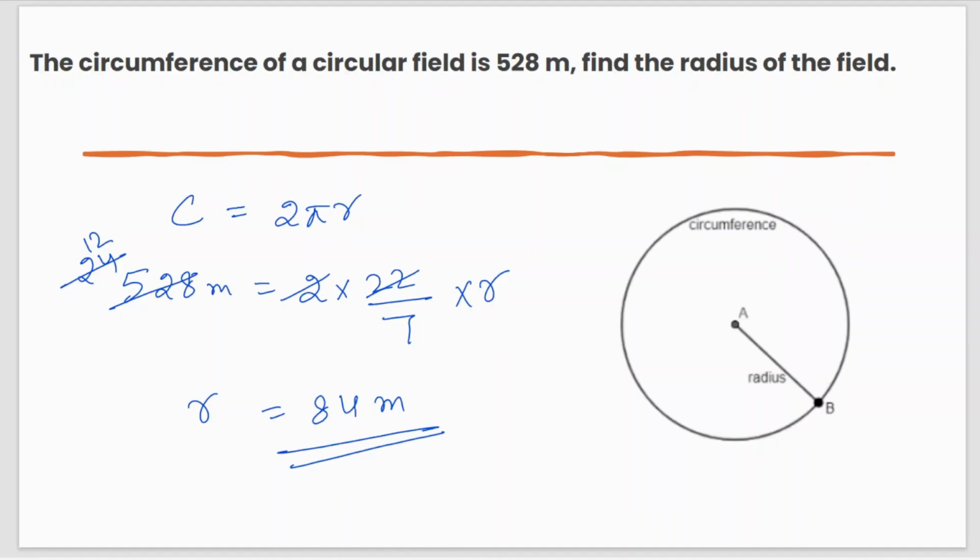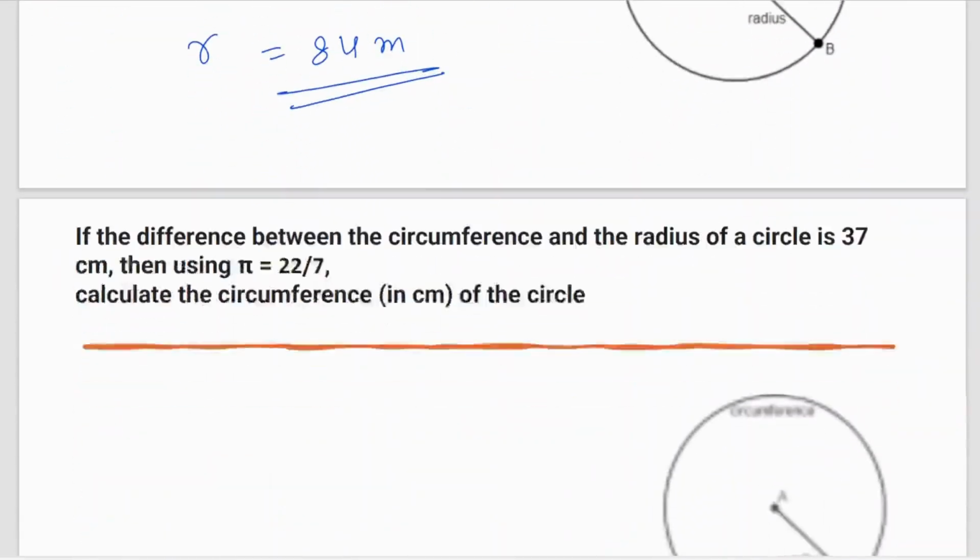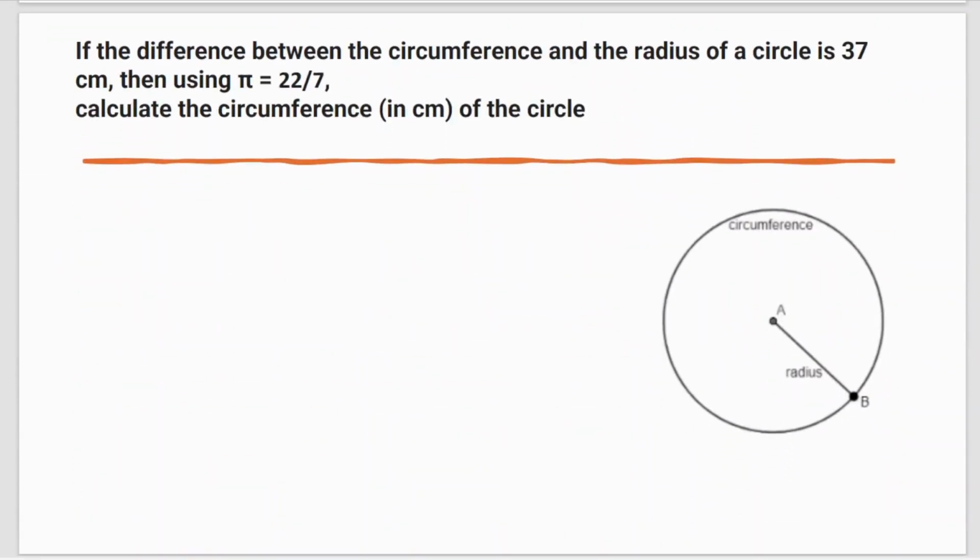Okay, next question. If the difference between the circumference and the radius of a circle is 37 centimeter, then using pi equal to 22 by 7, calculate the circumference of the circle. Okay, now they have given me the difference between the circumference and the radius of the circle.